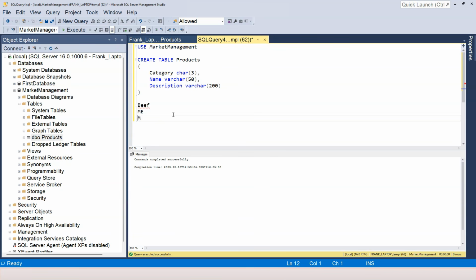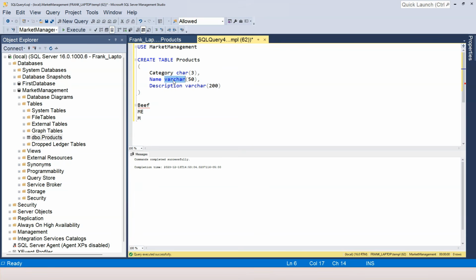There are still 3 characters. So what that tells you is that if you use char, the column always stores the same number of characters that you specified for the column. So in our case, category always stores 3 characters. And if you try to store less than 3, SQL Server adds spaces at the end so that it occupies 3 characters. So now the question is, should you use char or should you use varchar?